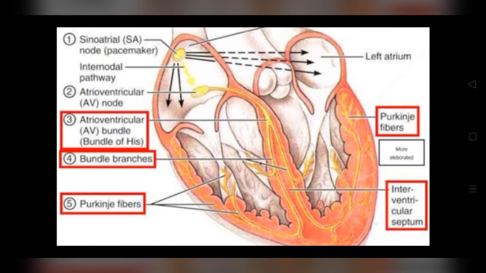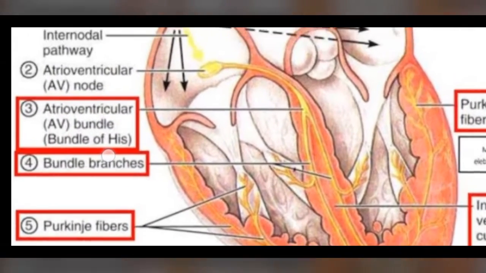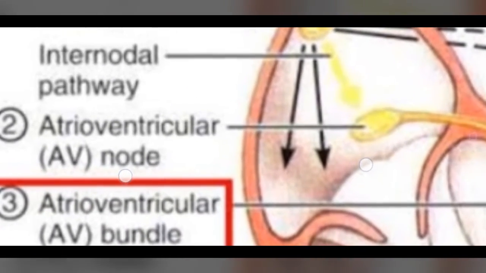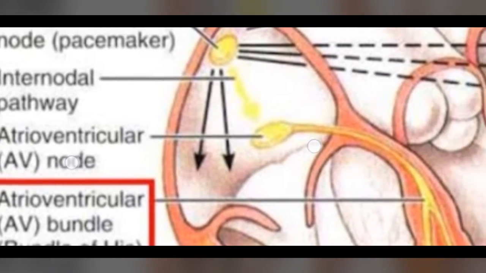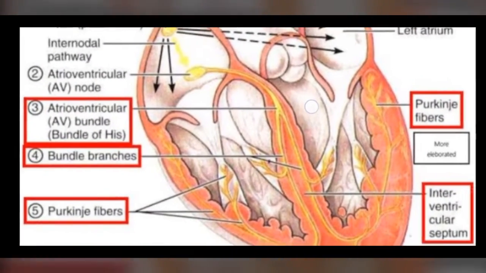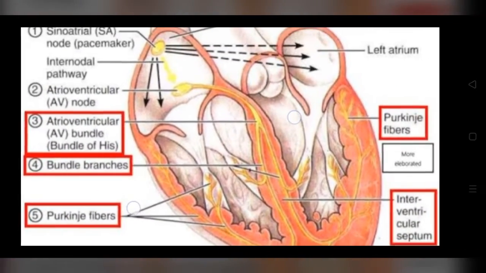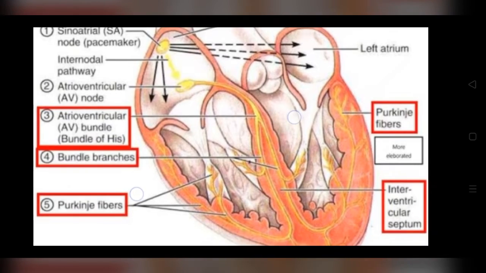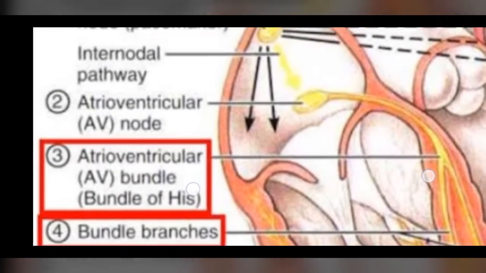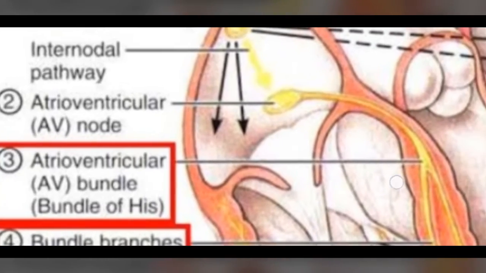Two muscle fibers originate from the auriculoventricular node, and that is called the bundle of His. This bundle of His runs through the interventricular septum. Interventricular itself we can understand, the septum that separates the ventricles.